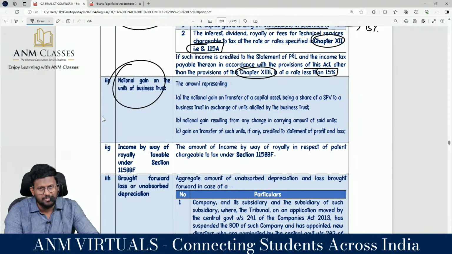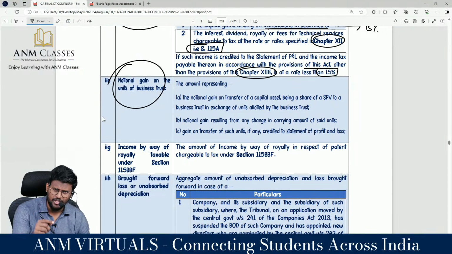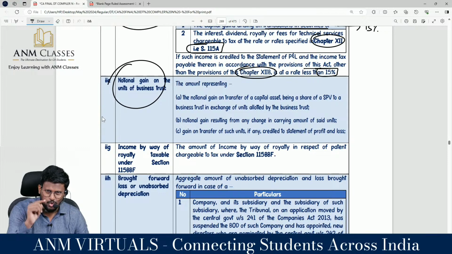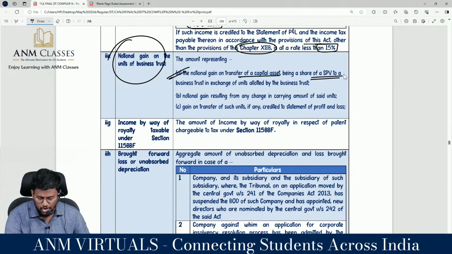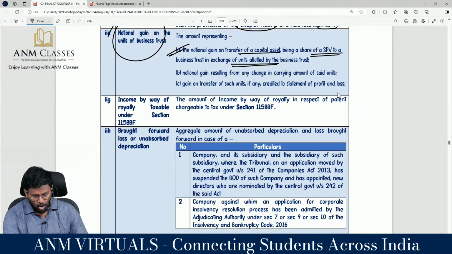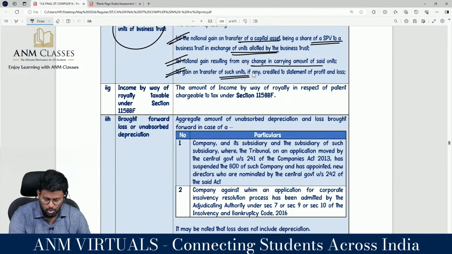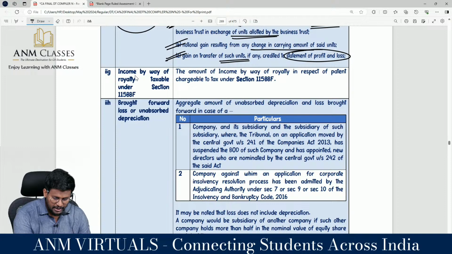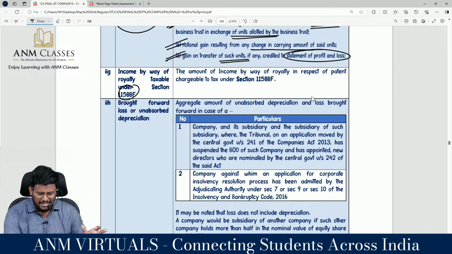Notional gain on units of business trust. We are not interested in the notional gain or notional loss. So that notional gain on exchange should be removed. Notional loss on exchange should be added back, whereas actual gain we want. The amount representing the notional gain on transfer of capital asset being a share of an SPV to a business trust in exchange of units allotted by the business trust, or notional gain resulting from any change in the carrying amount of said units, or gain on transfer of such units if any credited to the statement of P&L. Income by way of royalty covered under section 115BBF, because that royalty income is going to be taxed at a concessional rate of 10%.